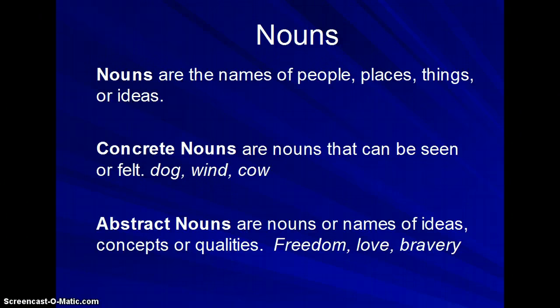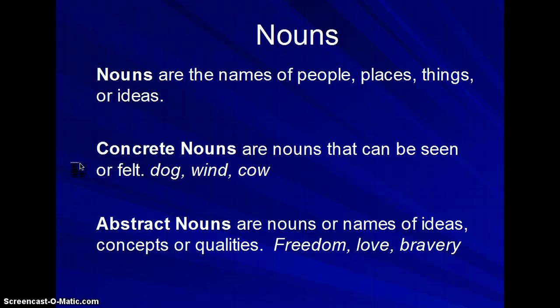And nouns can be split up many different ways. We can categorize nouns in many different ways, so we're going to talk about some of those. The first way is probably the easiest. It's to consider them concrete or abstract. A concrete noun is something that can be seen, it can be felt, it can be experienced by the five senses. So a dog you can see, wind you can feel, a cow sometimes you can smell it, sometimes you can taste it, sometimes you can touch it. Those would be concrete nouns.